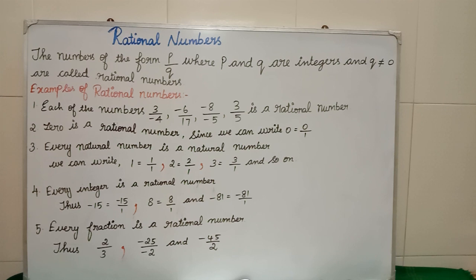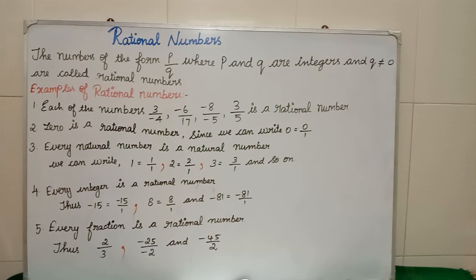So the same content here also, where p is a numerator and q is the denominator and the denominator should not be equal to 0, then they are called rational numbers. One more time, let us say a rational number means it should be in the form of p by q where p and q are integers and the denominator q should not be equal to 0, then we will say it is a rational number.